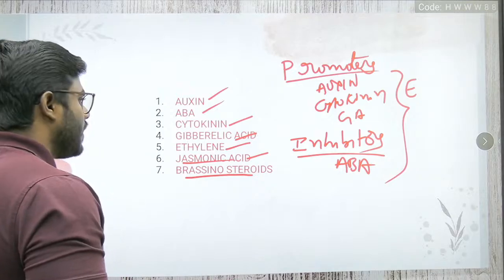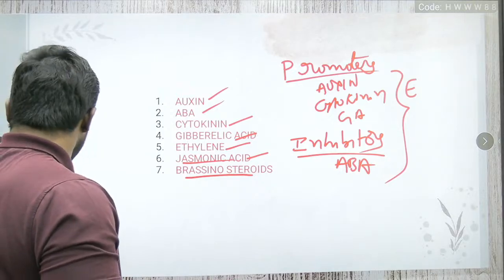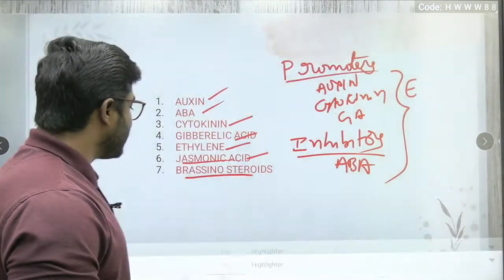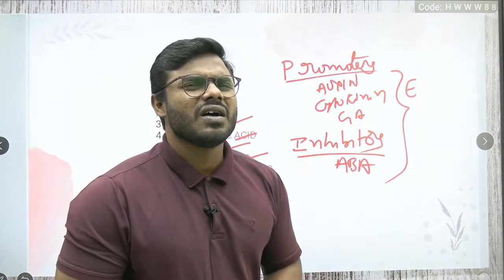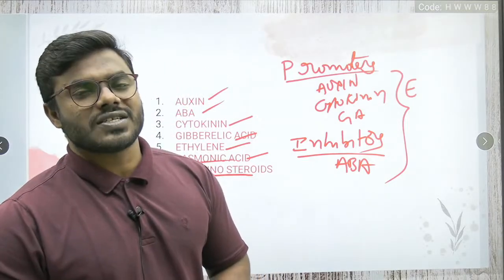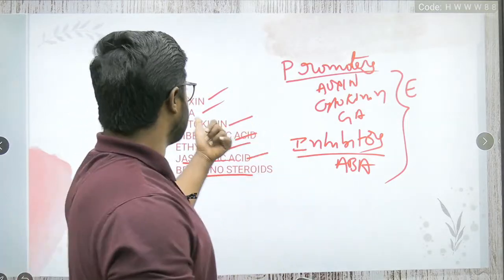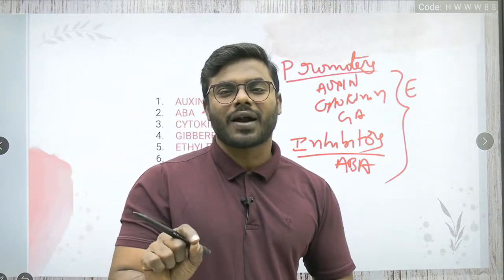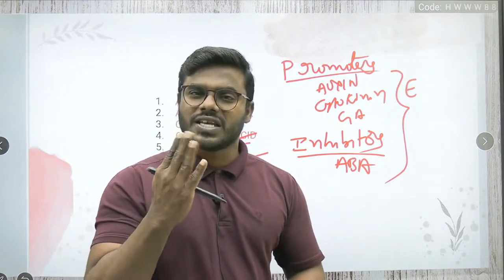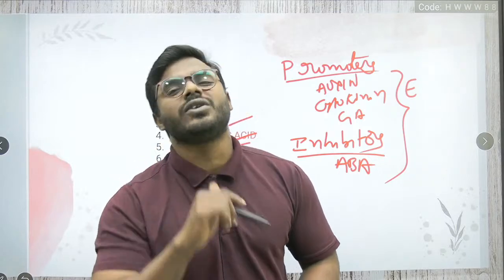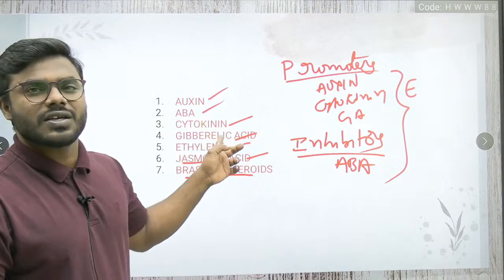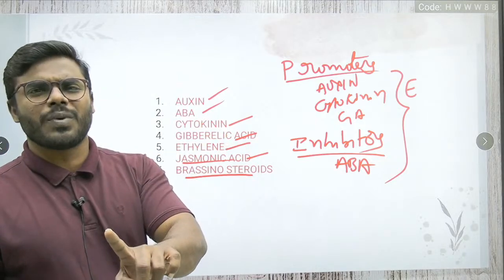And friends, now the most important thing I want you to remember is the derivatives, meaning the precursors that are involved in the synthesis of these particular hormones. From here also we can expect a question in Part C directly, especially in the matching questions. Which hormone is derived from which precursor? You have to remember it compulsorily, friends.